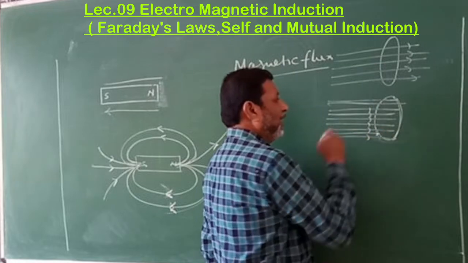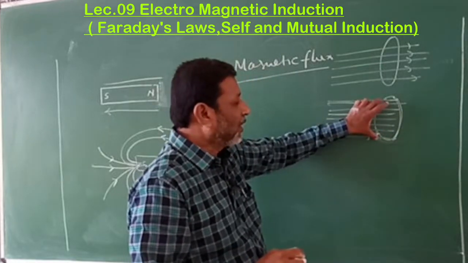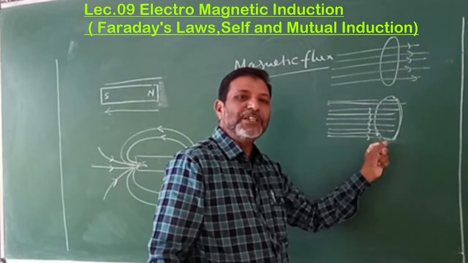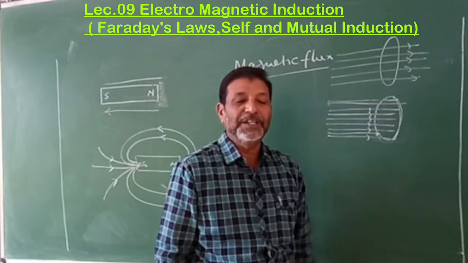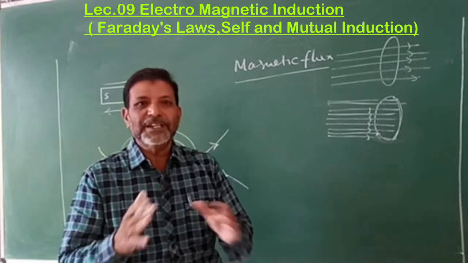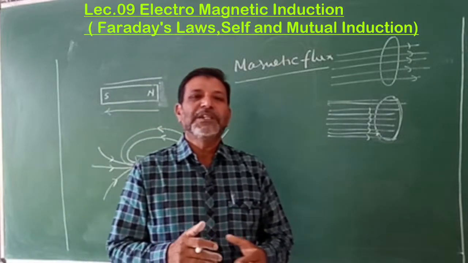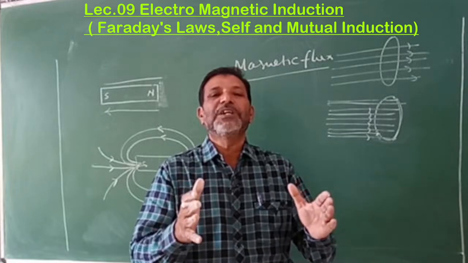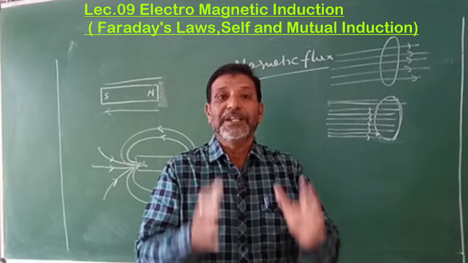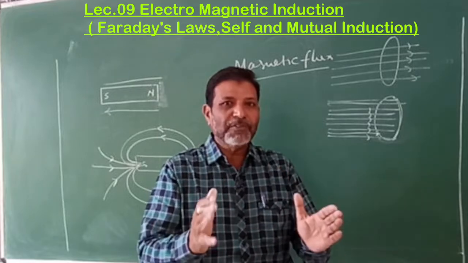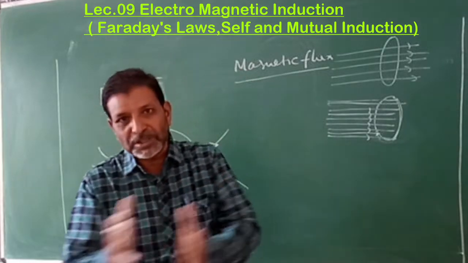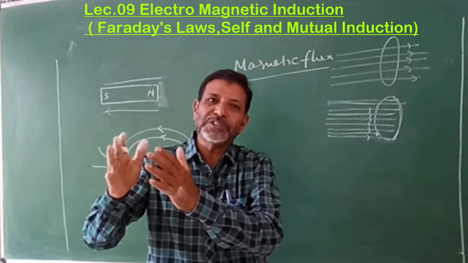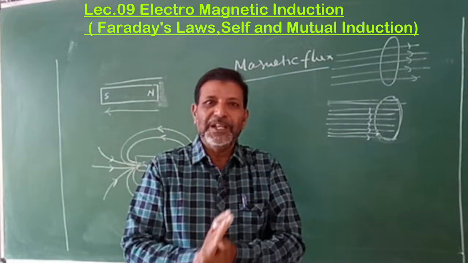Therefore, here it is more in number than this one through the same area, so we say the flux here is more than the flux here. The definition itself explains that magnetic flux is the number of magnetic lines of forces passing through a certain area. If more lines cross, that gives more flux. If fewer lines cross, that gives less flux.